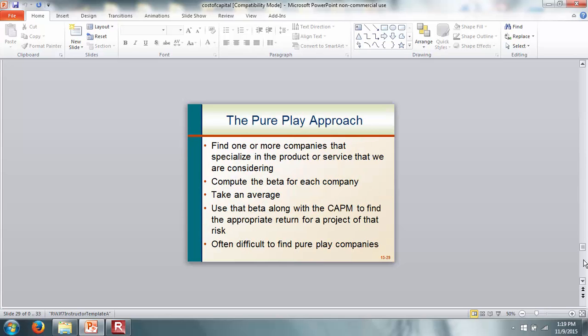So how can we find out the separate discount rates? As an example, we have a company like Walmart. They want to get into the pharmacy business. In that case, to find out their cost of capital for their pharmacy division, they can look at companies that are purely in the pharmacy business. Some examples are CVS, Walgreens, Rite Aid. These could be examples of companies, and we can use the average beta of those companies to determine a cost of capital for the pharmacy division.